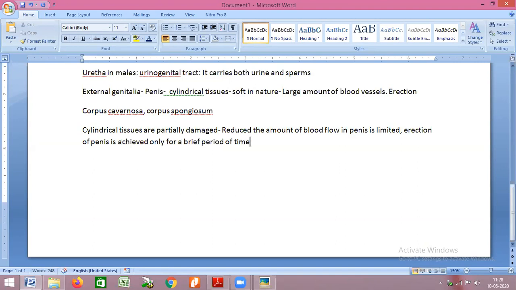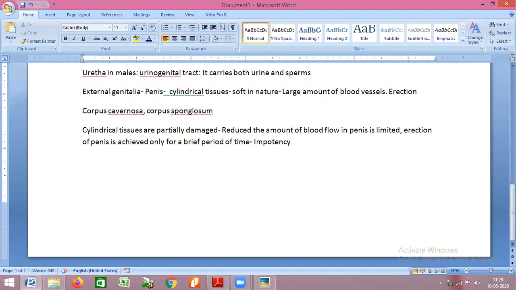If the erection is achieved only for a brief period of time, such a male can do sexual mating only for a very small period of time. And such a medical condition is called impotency. In such males, it will lead to premature release of sperms, or maybe the reduced release of sperms.